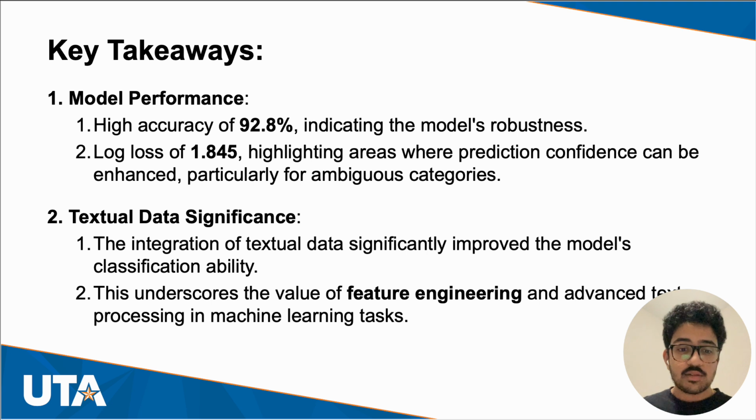Now, our key takeaways. We saw model performance. We have a high accuracy of 92.8%. We have a log loss of 1.845, which is on the lower end. Textual data significance: we have an integration of textual data which significantly improved the model's classification ability. And we used feature engineering and advanced techniques to enhance processing and machine learning tasks.